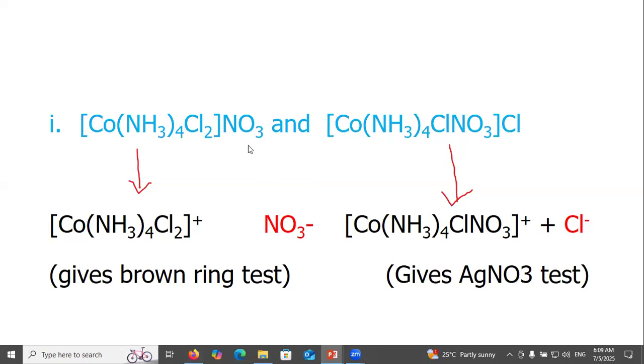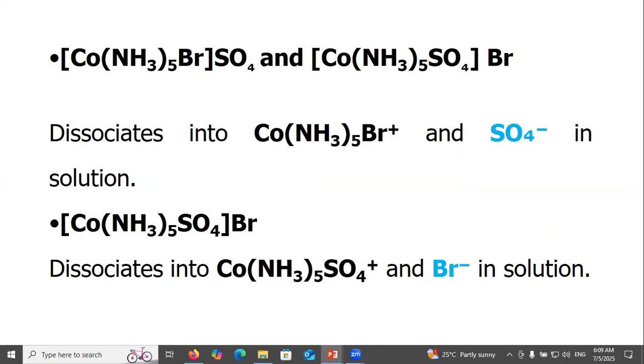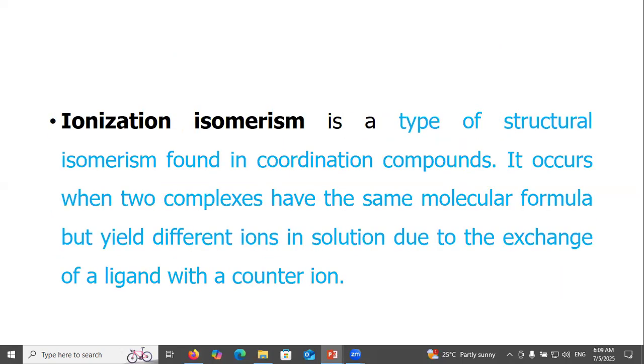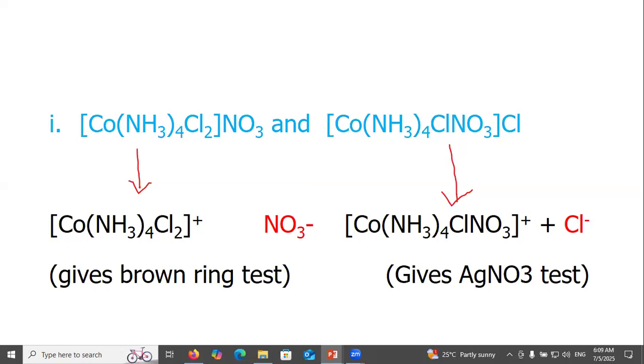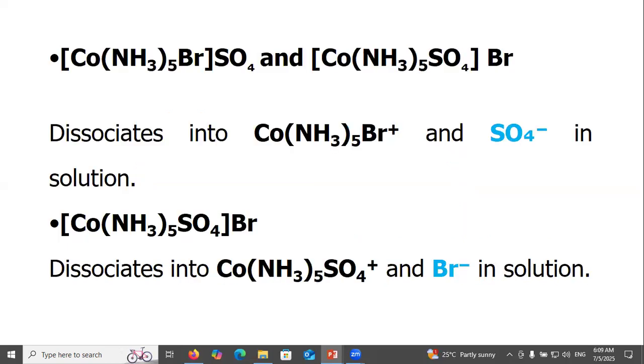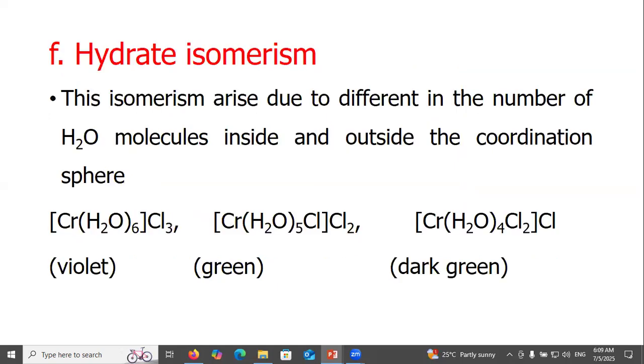So the nitrate test is given, and this example gives the silver nitrate test. Sulfate in the solution, bromide in the solution.